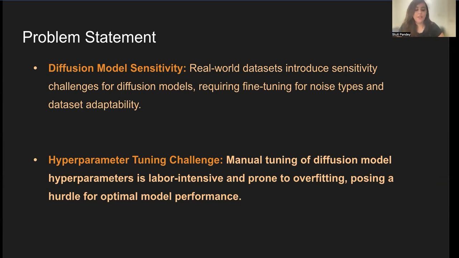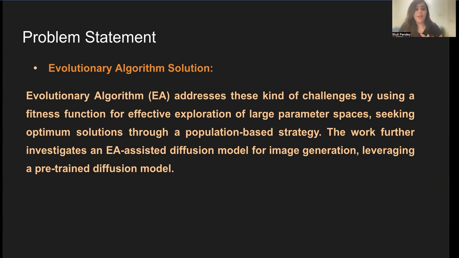To address this problem statement, I have explored an evolutionary algorithm-based solution. Evolutionary algorithms or genetic algorithms are effective in exploring large parameter spaces, and they seek optimal solutions through a population-based strategy. I have investigated a genetic algorithm-assisted diffusion model for the image generation task.